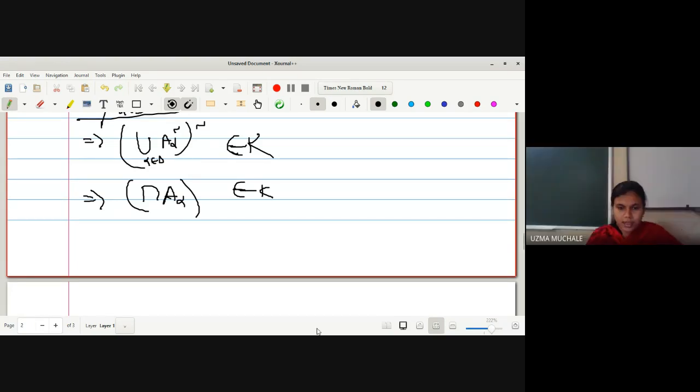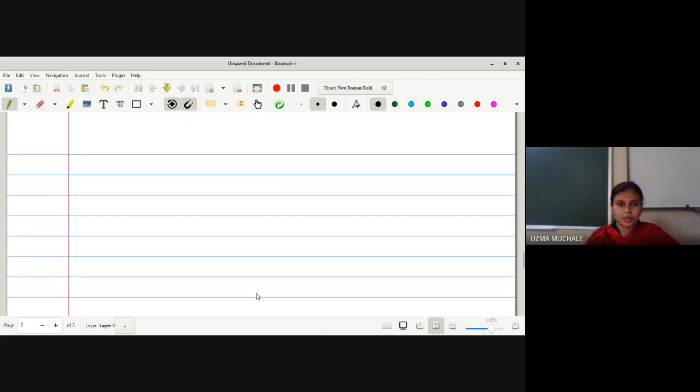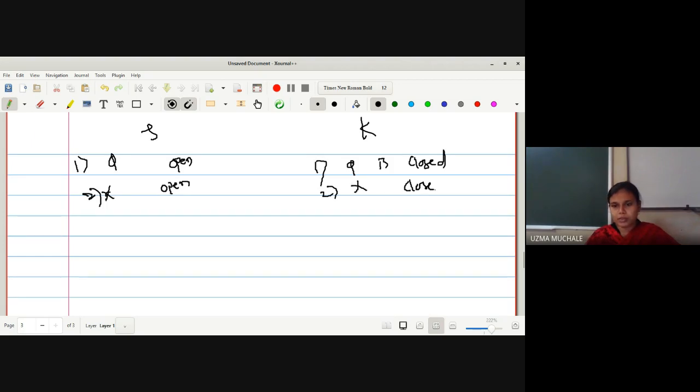No, ma'am. Okay, if not, let us have the comparison between the two families, the family tau and the family K. We have to say that phi is an open set; here we can say phi is a closed set. The second property we can compare: X is open, but here X is a closed set. The next one: it is closed under finite intersection, but this family is closed under finite union.